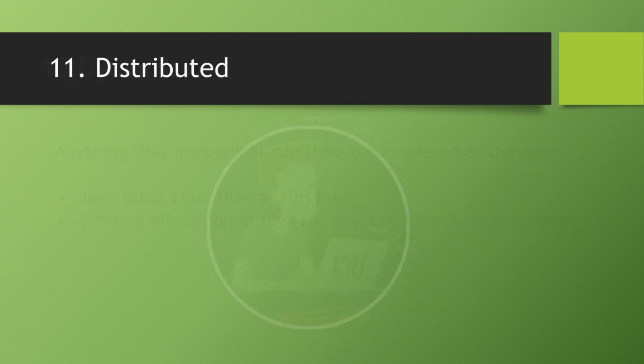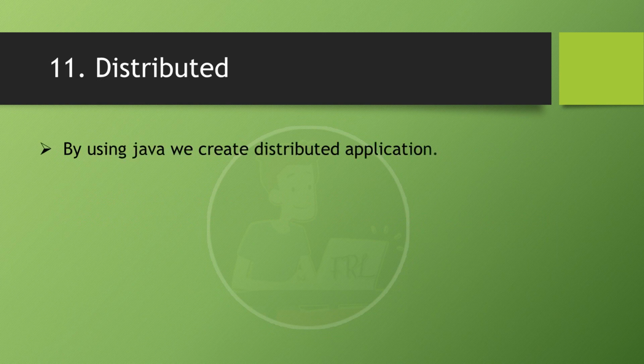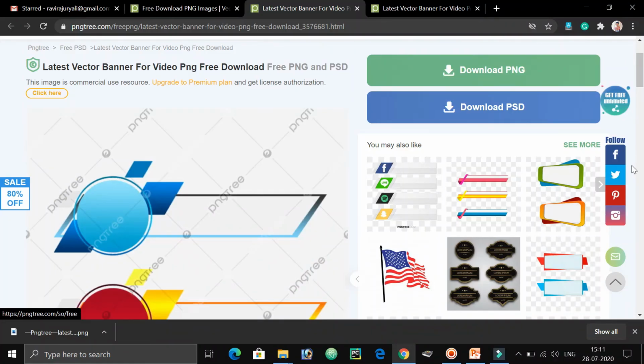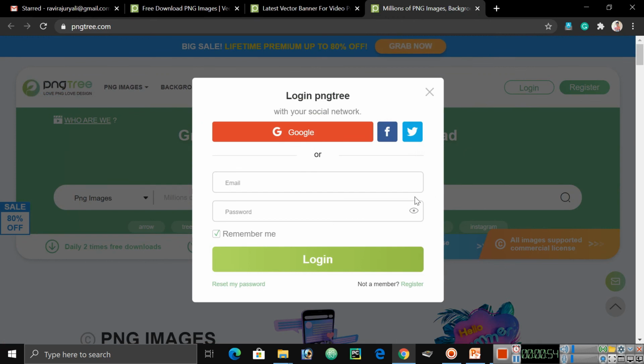And next, finally, distributed. By using Java, we can create distributed applications. Why are distributed applications useful? To exchange data from one application to another application. For example, I want to download this picture from this website. It is asking for login. For logging in, there are 3 ways: Google, Facebook or Twitter. I am clicking Google here.